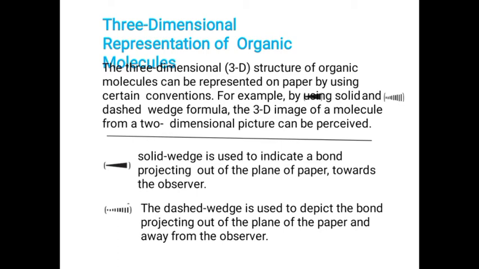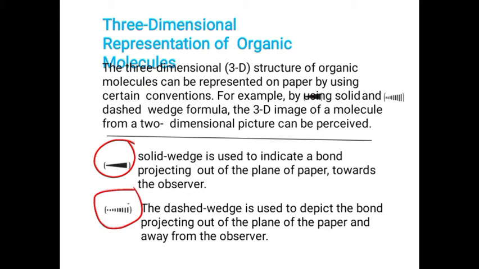The next method is three-dimensional representation, 3D representation. This is a representation using paper. Two types of lines are there, solid line and dashed line. This is known as the solid and dashed wedge formula.